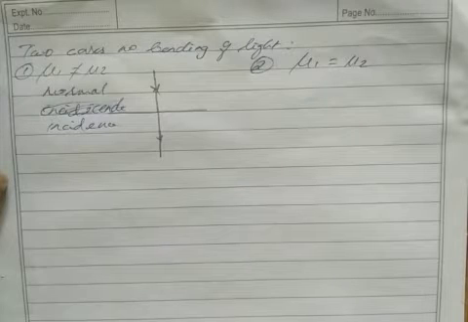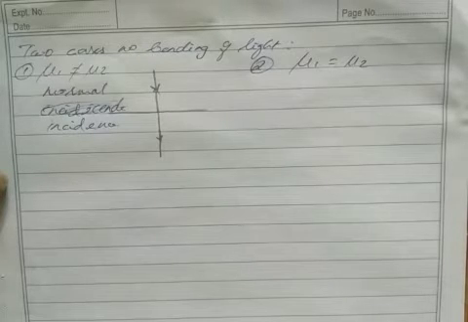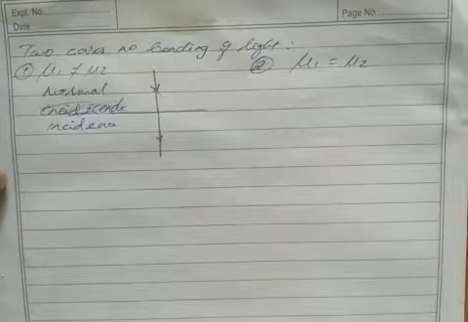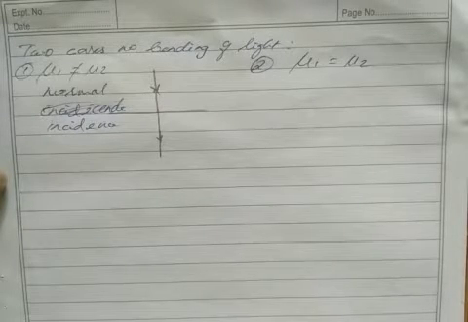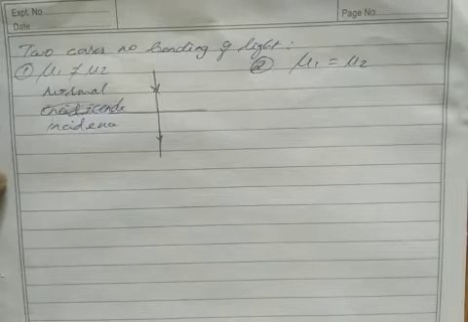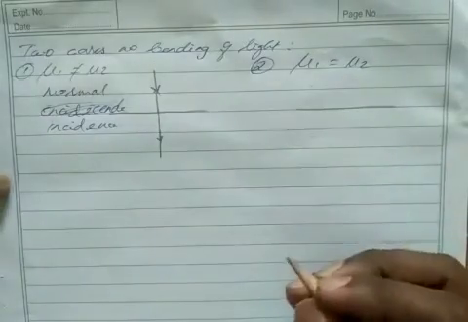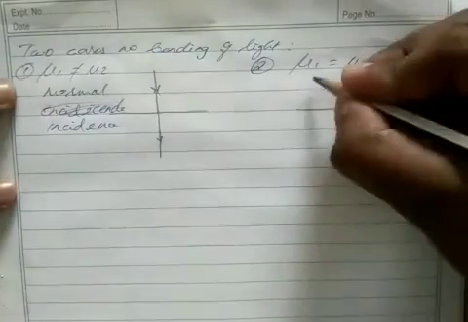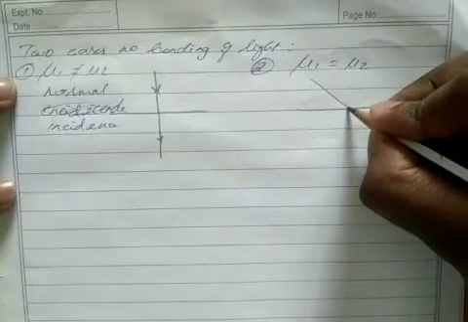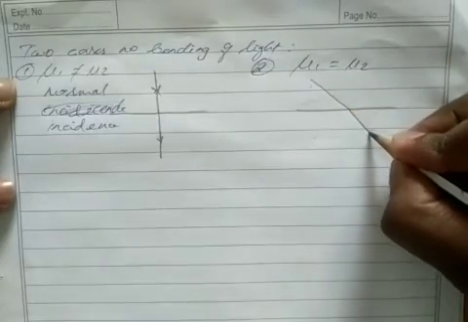If you take water, it has various types. We have RO water, or our normal water. If we think of water as two media, the first one is RO water, the next one is normal salt water. But these two have the same refractive index. So we have two media, medium 1 and medium 2, but both have the same refractive index. Then what will happen? I pass the light, light follows no refraction, it follows a straight line.